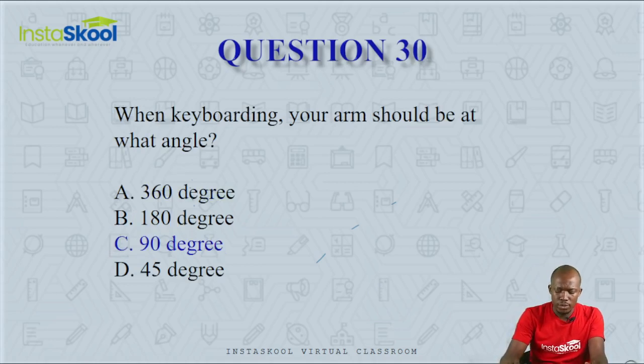Question number 30. When keyboarding, your arm should be at what angle? Is it 360 degrees, 180 degrees, 90 degrees, or 45 degrees? When you are keyboarding, you should be seated upright and your hands would rest on the table where you have your keyboard. When you do that, your arm would be at 90 degrees. That is, your arm would be well rested with your back straight. So the correct answer here is option C, 90 degrees.